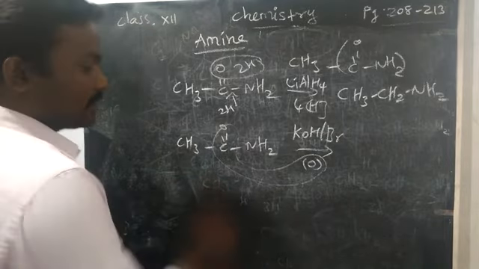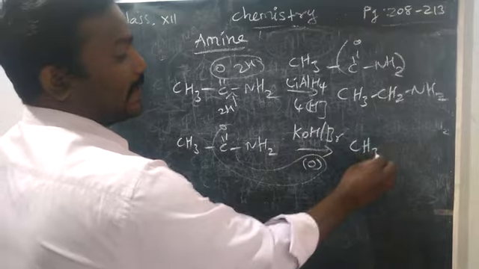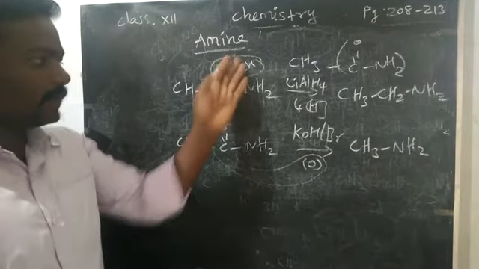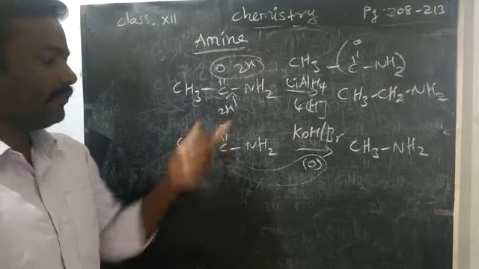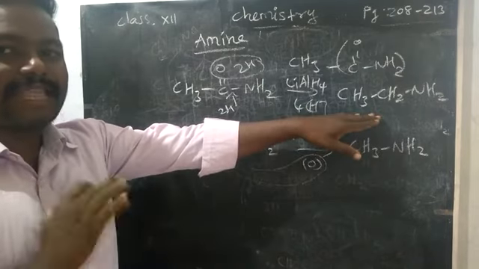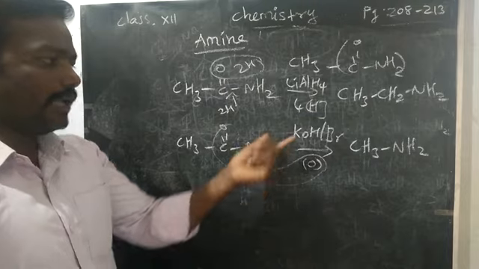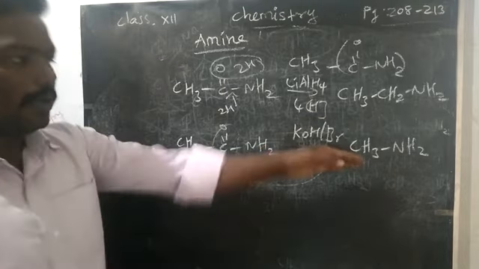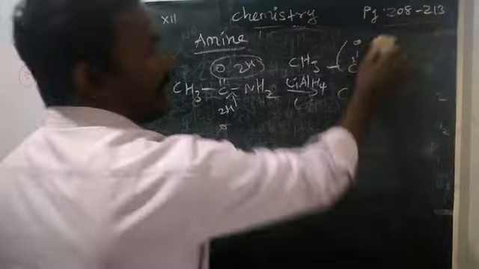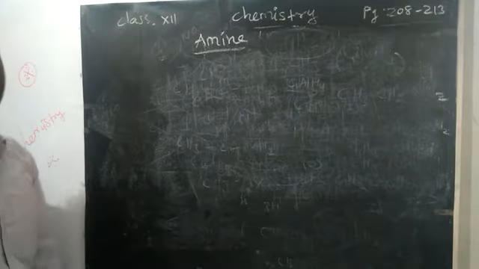We will get an amine with one carbon less. This is important. The same amide, but if you take lithium aluminum hydride, we get an amine with the same number of carbons. If you take the Hofmann degradation reaction, we get an amine with one carbon less. Okay. Next we are going to prepare the amine from alkyl halides.